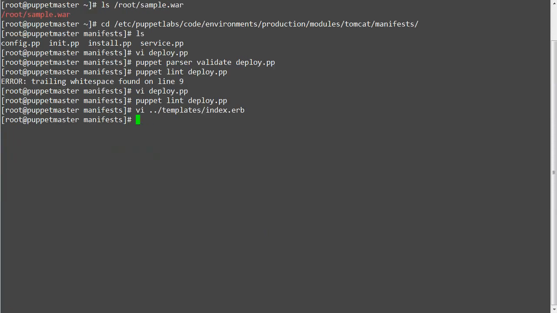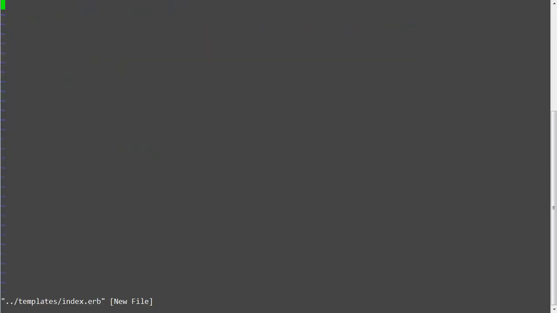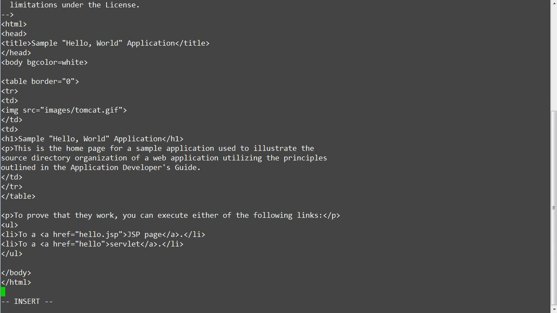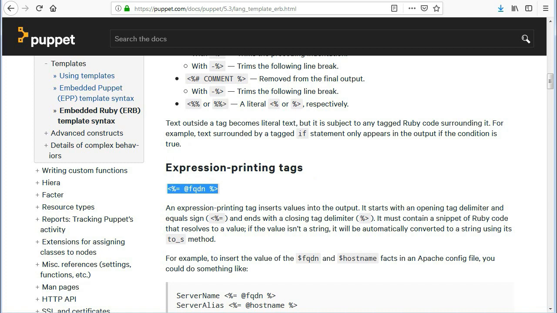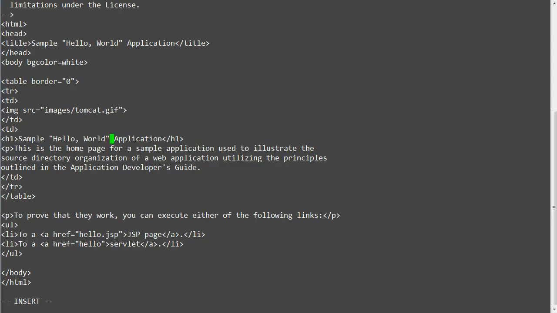Once done, save the file. Next, to make it a real ERB template and to call variables from Hiera, I will add expression printing tags to have different environment syntax for production and development. Add expression printing tags at environment in the file and save the file.